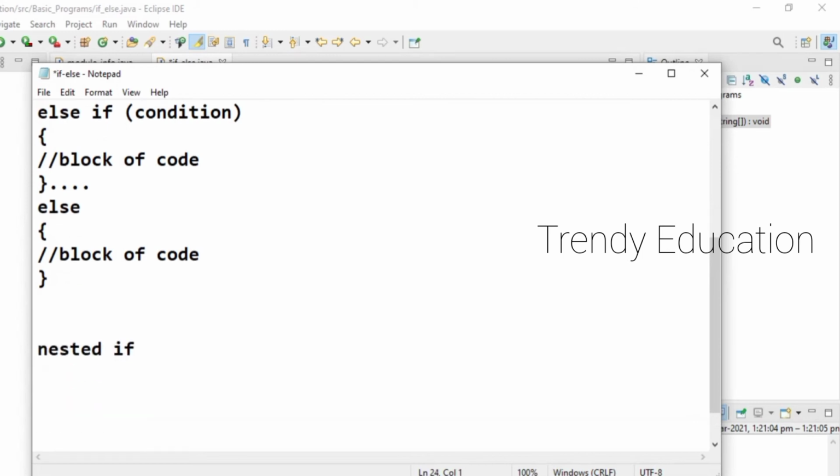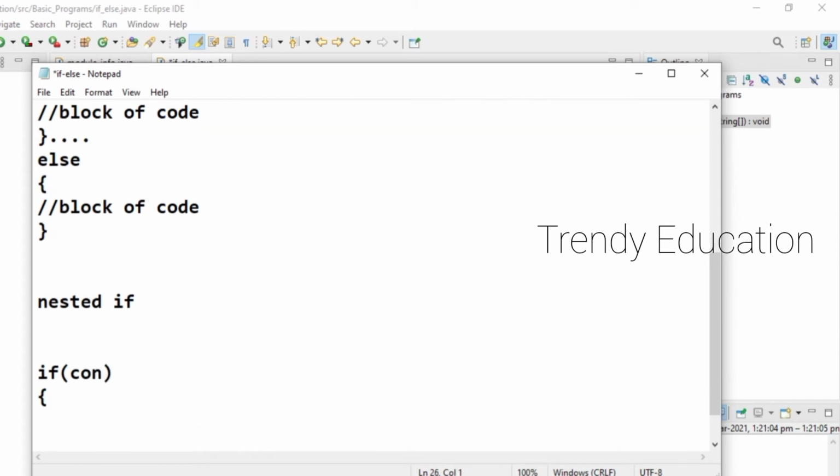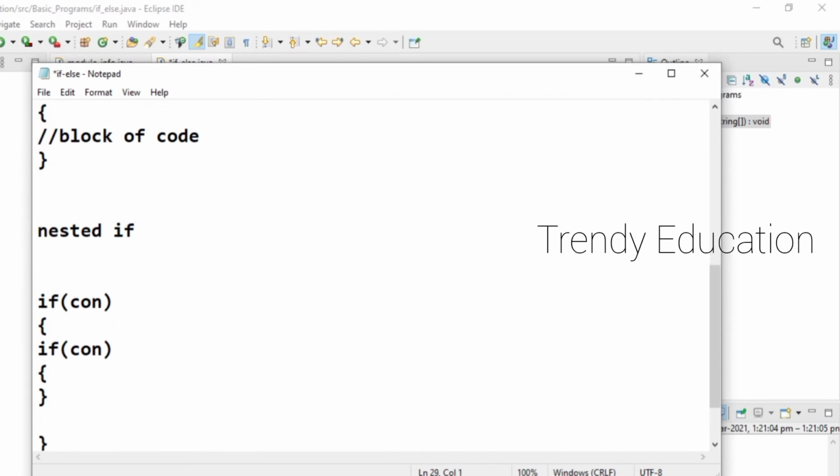Nested if is nothing but an if statement with a condition. Inside this statement, you will have another if statement. So this is the nested if.